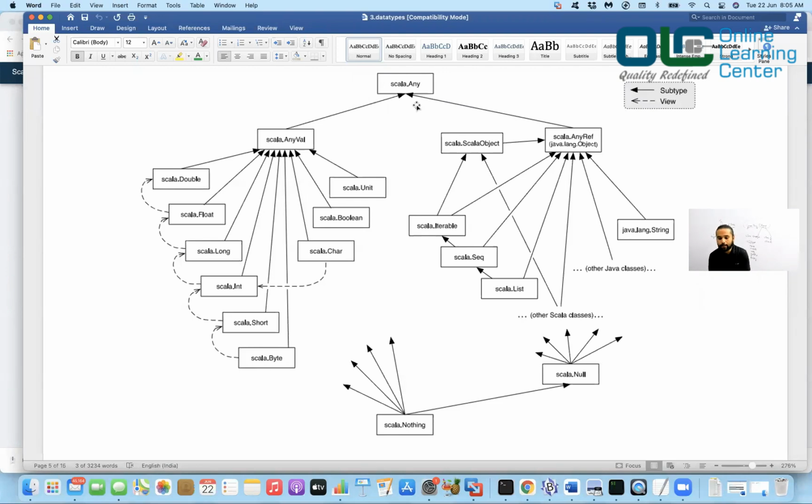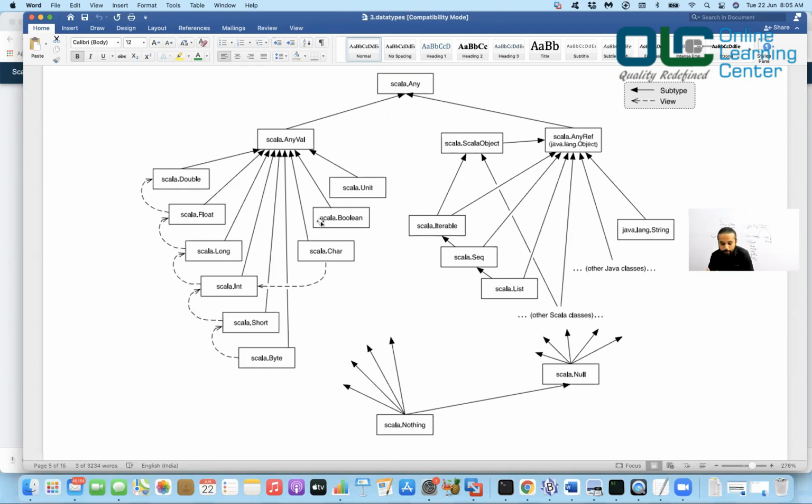And then they said, okay, let us create one more class called AnyRef, right? AnyRef means reference. So let us create another class called AnyRef, and this would be the parent of all the classes and objects which are not really a variable kind of stuff. At the end of the day, in Scala, everything is a class and object.